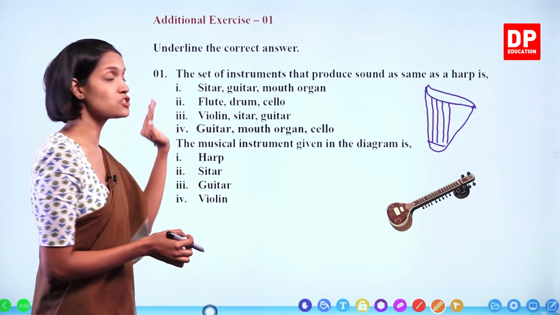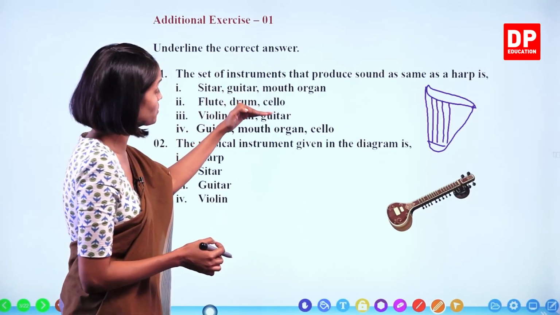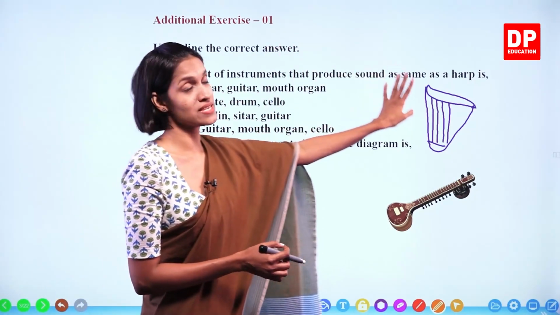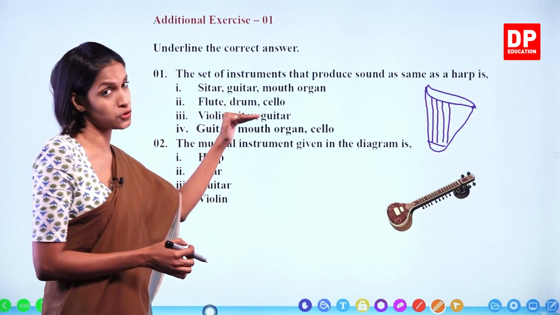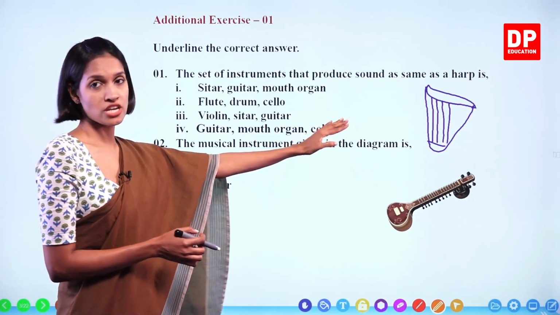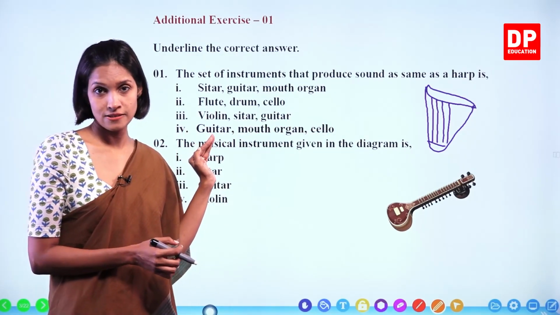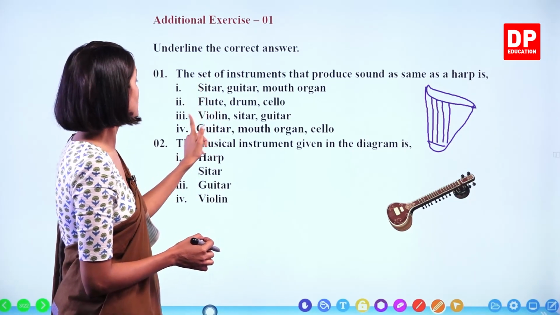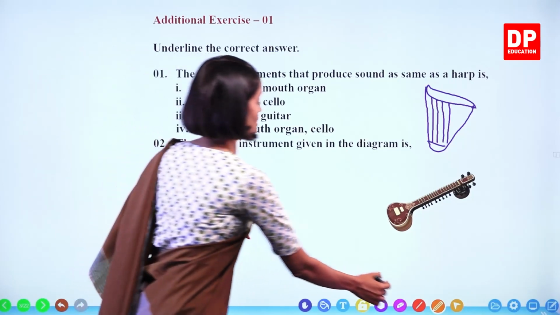All three instruments are string instruments. They all produce sound by vibrating strings, the same as a harp. So this is the answer, but we are going to read the fourth one as well. Guitar, mouth organ, cello. Again, because of the mouth organ, this is not the answer. So the answer is number 3, violin, sitar and guitar.